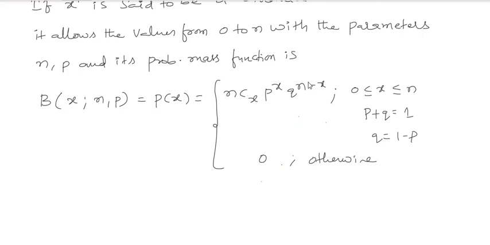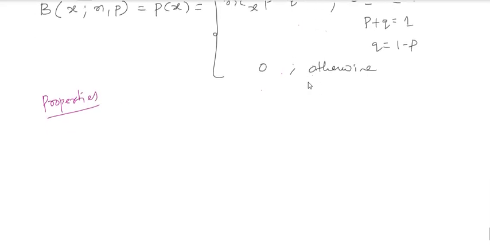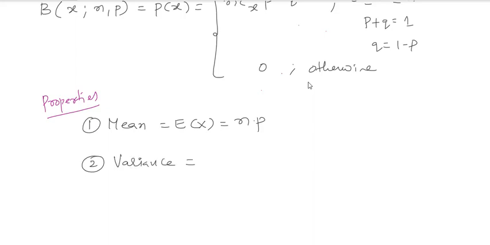So let me take the properties here. What is the mean for the binomial distribution and what is the variance for the binomial distribution? They are already calculated. The mean for the binomial distribution, that is the expectation, is equal to n into p. Similarly, the variance is npq. So these are the properties that you can use.